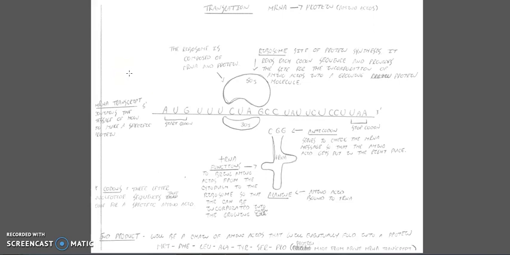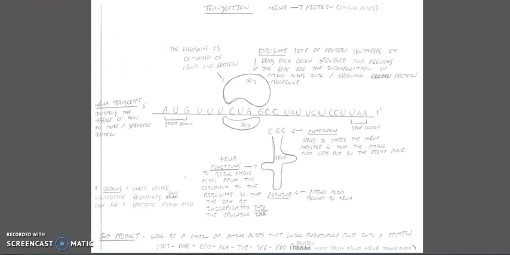Okay, so the next process that we're going to talk about is known as translation. In translation, the RNA molecule that we just made during transcription is now called a messenger RNA molecule. This messenger RNA molecule basically contains the code sequence for how to produce a protein. So in translation, the messenger RNA will be translated into a sequence of amino acids, and this sequence of amino acids is what will eventually dictate the formation of a protein.